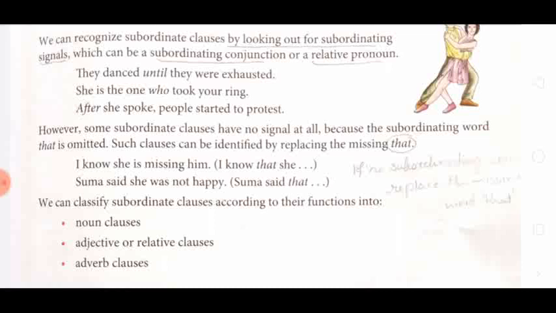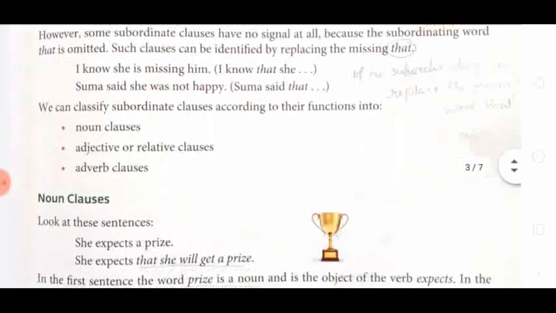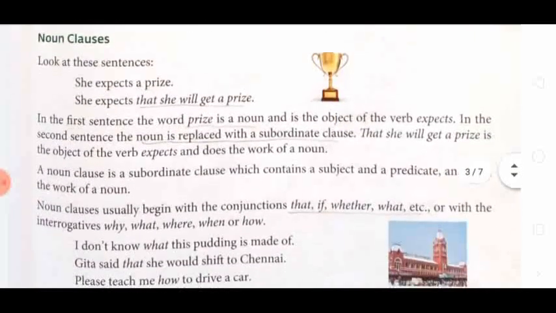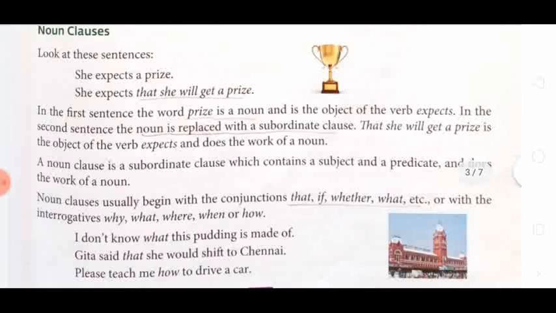There are three types of subordinate clause, according to how they function in the sentence: noun clauses, adjective or relative clauses, and adverb clauses. Now let us see noun clause. She expects a prize. She expects that she will get a prize. Look at this sentence: she expects a prize.